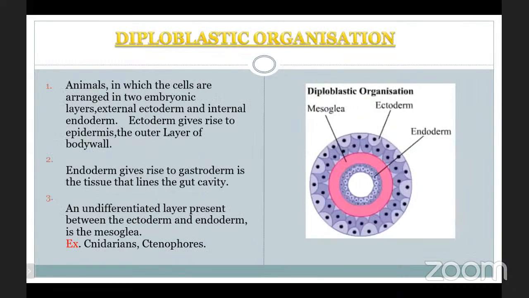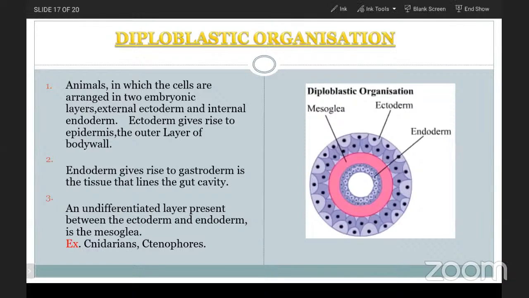Now, here you are able to see the diploblastic organization. These are animals in which the cells are arranged in two embryonic layers. Just now we discussed how the embryonic layers are formed at the time of development of the embryo.